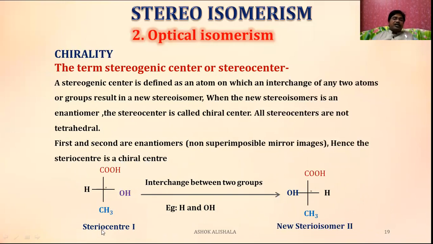This is stereoisomer 1 and this is stereoisomer 2, formed due to the interchange between these two groups. That means such a center, which gives another isomer by interchanging, is called a stereogenic center or stereo center.